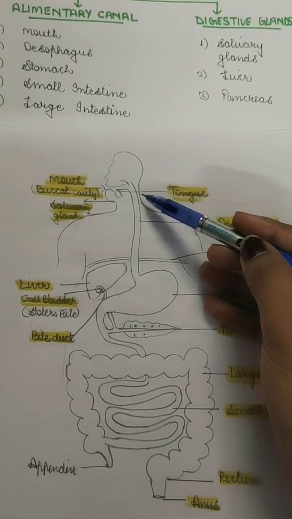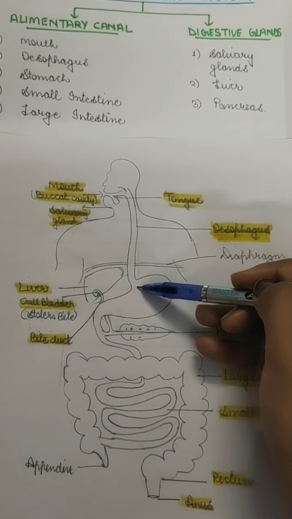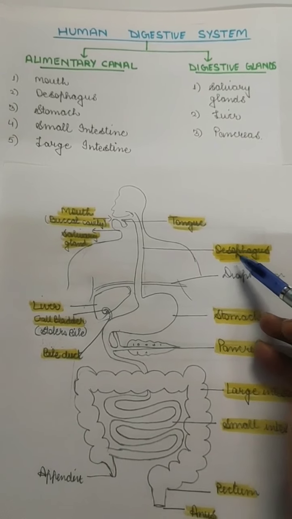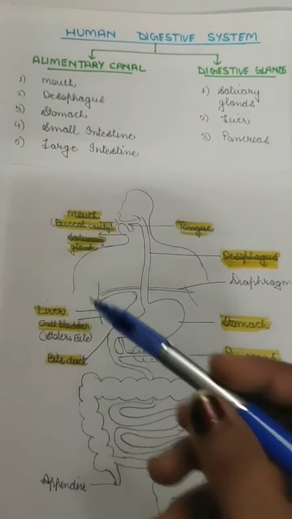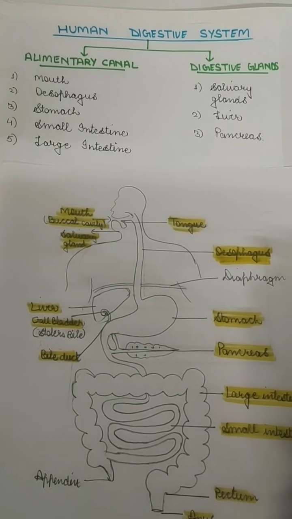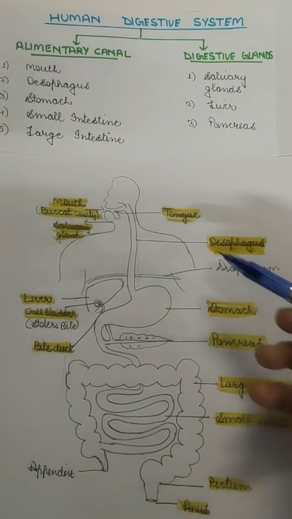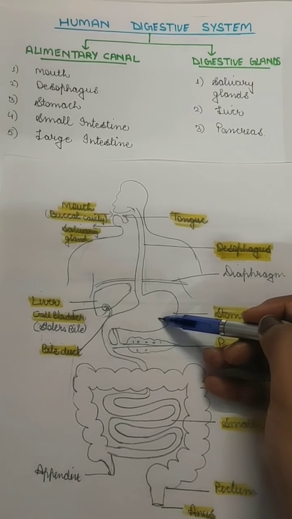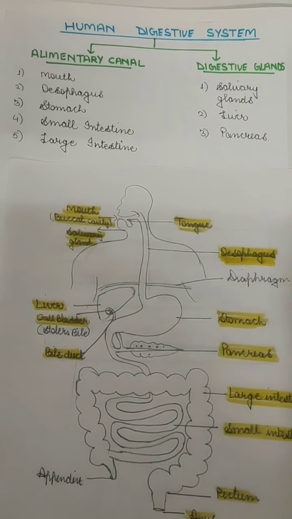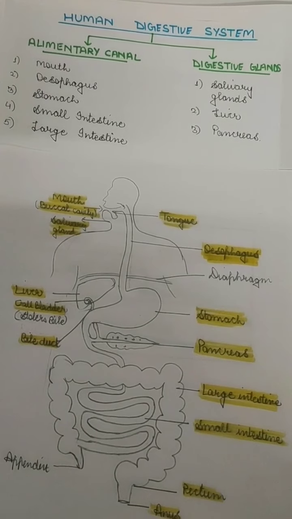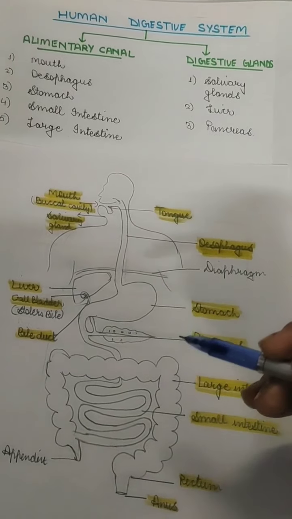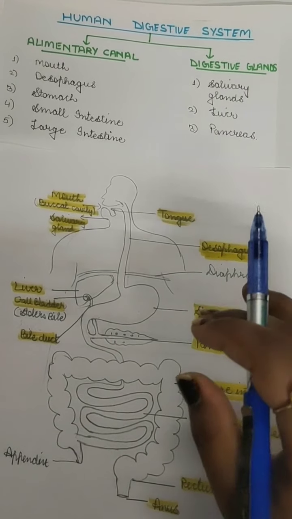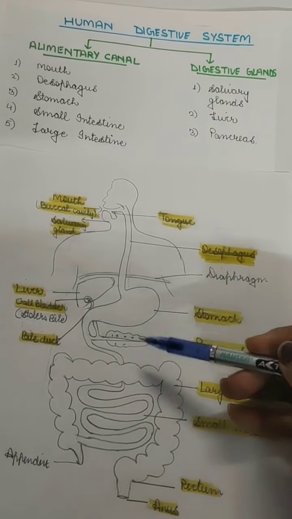After this, the food moves from this pipe down to the stomach. This pipe, or food pipe, is called the esophagus. This food is pushed through the esophagus to the stomach. In the stomach, the churning of food is done. The food is stored for a few hours, and the churning is done.